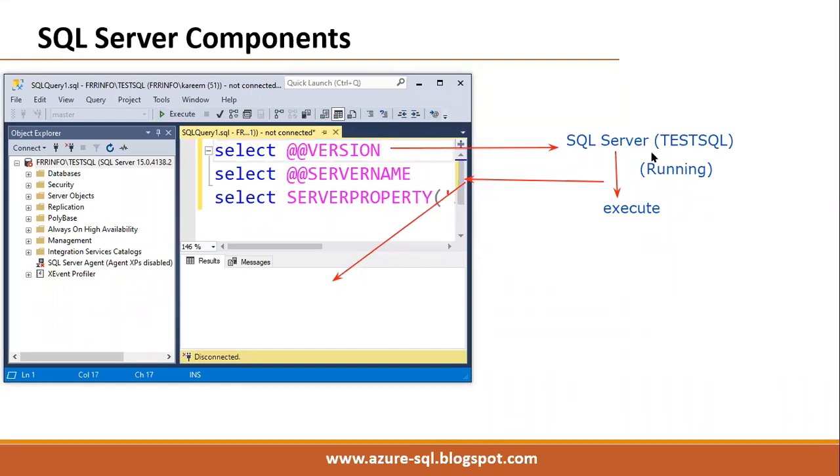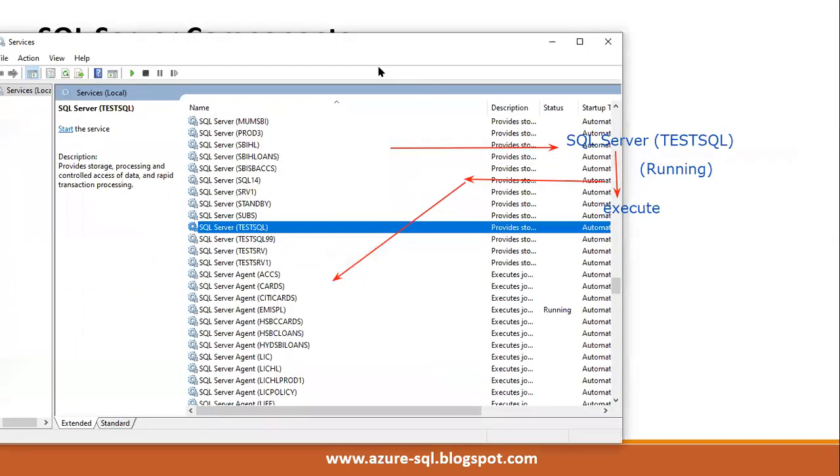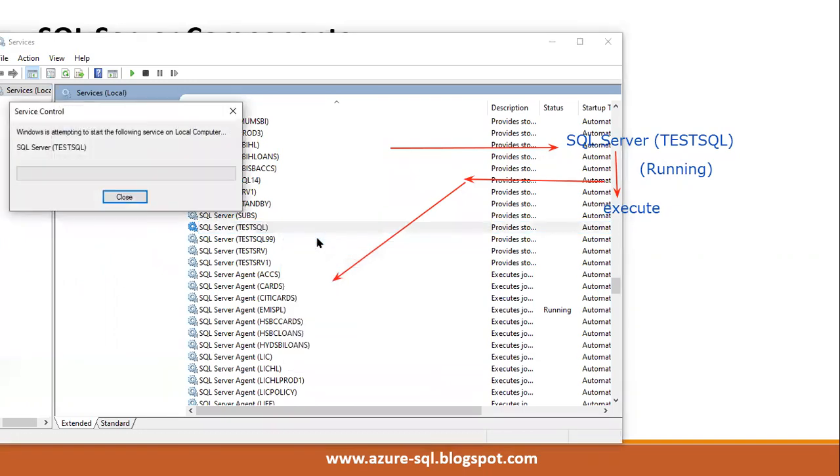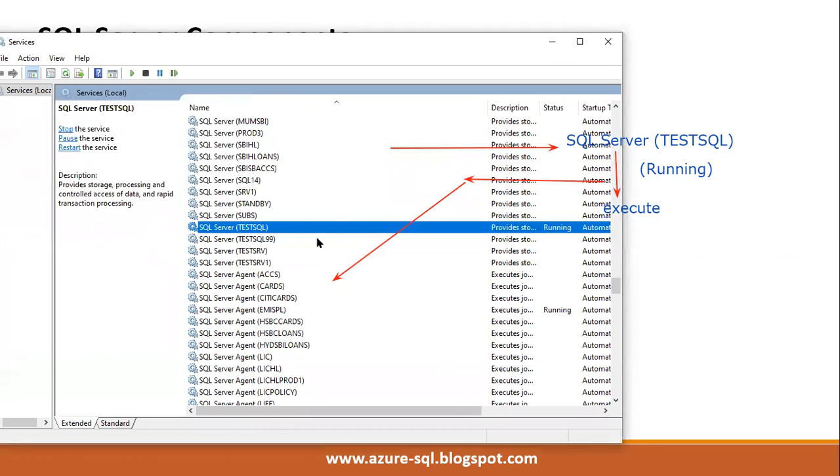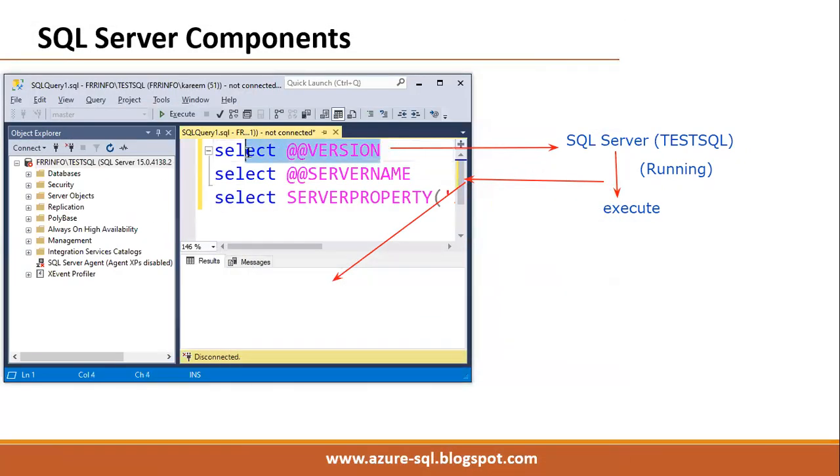If the service is running, it means the server is running. So go back to services here. I will start this test SQL. Started. Now it is running.